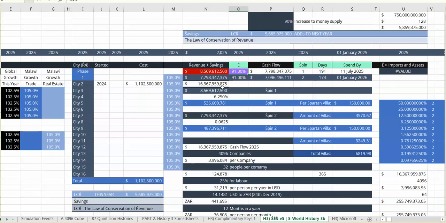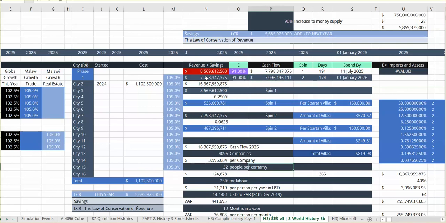So this 8.5 has been spent, but 91% of it was spent in companies in the same network. So that network has 91% of 8.5 in cash in its central bank. It's sitting there. It's ready to go. But what we're doing now, look here. The first spin is the first 191 days. So that was spent by the 11th of July. So on the 12th of July, the entire network of businesses has 7.7 billion that it can spend again. And that goes here. It goes onto the second line. We can see that here. And again, it's spun with an E of 91%, so 9% is lost. And that's the cash flow.